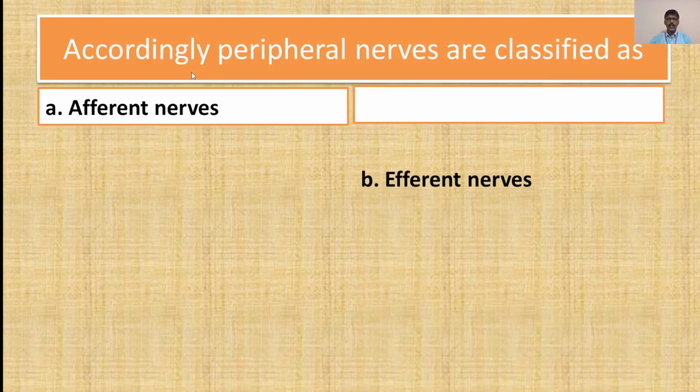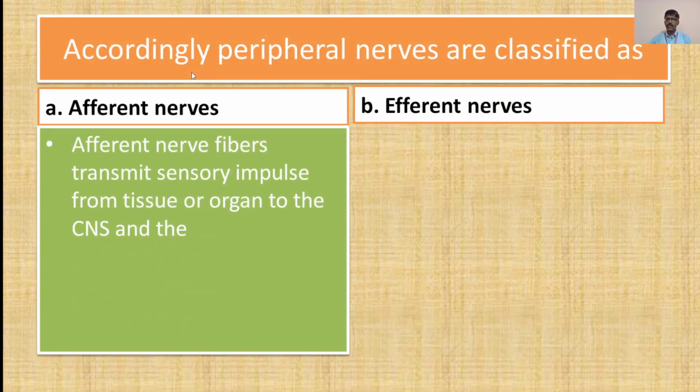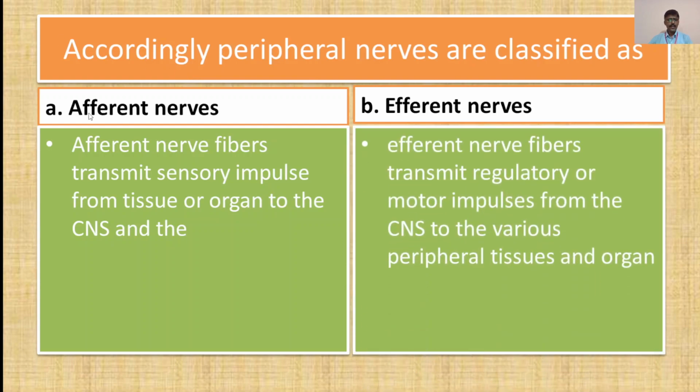Again, accordingly, the peripheral nerves are classified. Point A, afferent nerves. These afferent nerve fibers transmit sensory impulses from tissue or organ to the CNS, that is the central nervous system, and the efferent nerve fibers transmit regulatory or motor impulses from the CNS to the various peripheral tissues and organs. Now this was about the afferent nerves and efferent nerves.